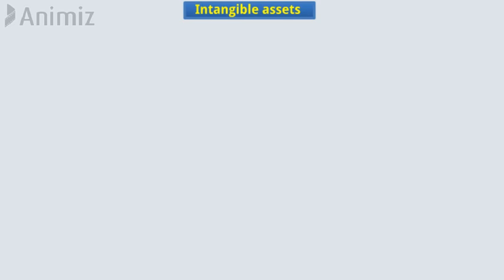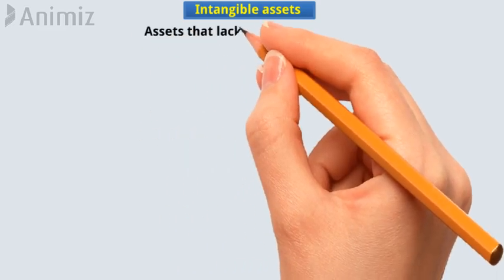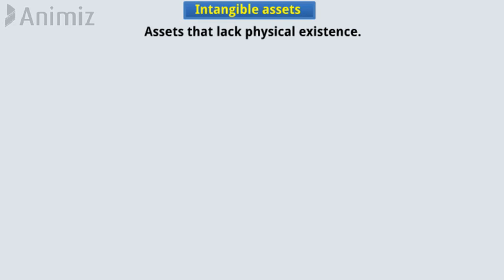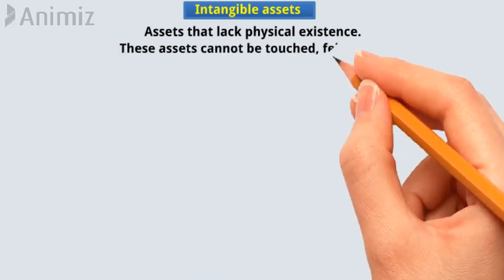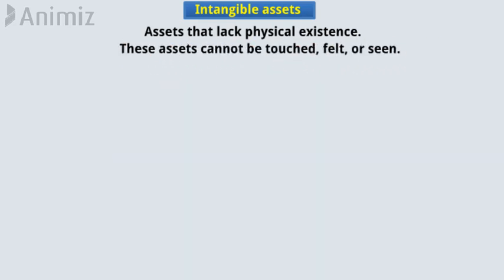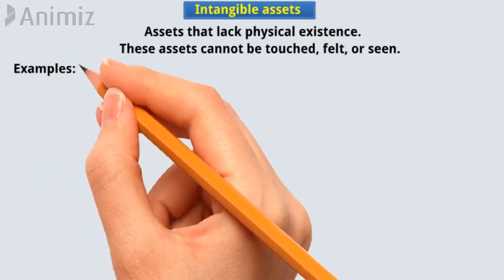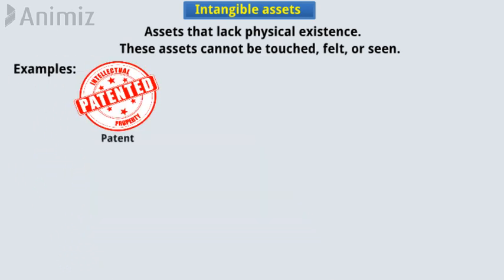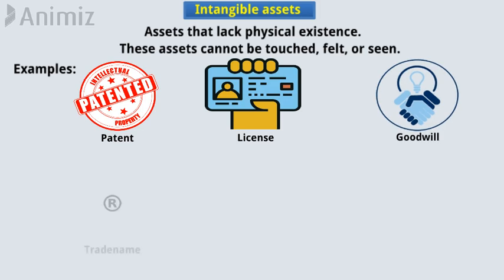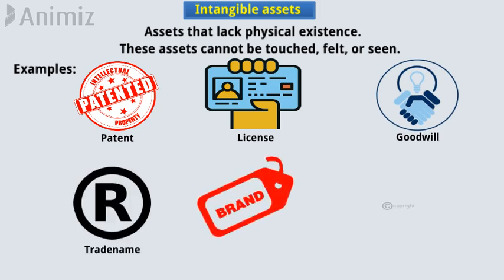Intangible assets. Intangible assets are assets that lack physical existence. Means these assets cannot be touched, felt, or seen. Examples of such assets include patent, license, goodwill, trade name, brand, copyright, etc.